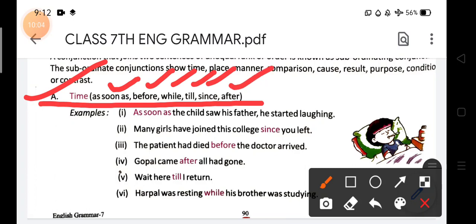So these are conjunctions of time, and you know already whenever they add two sentences, that will be subordinating. Okay, so because these are the subordinating conjunctions, you should keep in mind that they always show time. You can see the example and understand one by one.